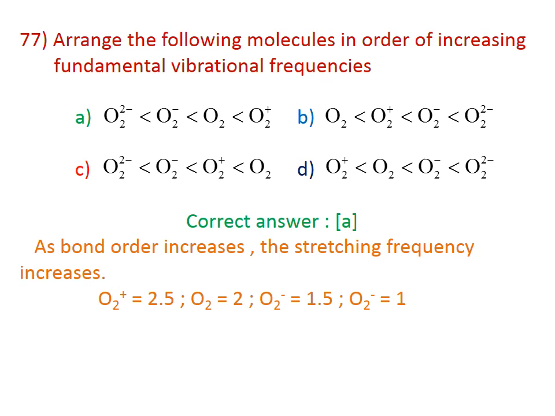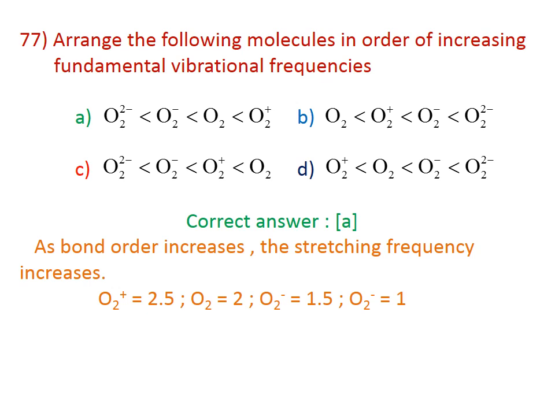77. Arrange the following molecules in order of increasing fundamental vibration frequency. Here the very important point is, as bond order increases, the stretching frequency increases. The bond order increases, the bond strength increases and the stretching frequency increases. You look at the bond order: O2 plus 2.5, O2 is 2, O2 minus is 1.5, and O2 2 minus will be equal to 1. So therefore the correct answer for this question is A.